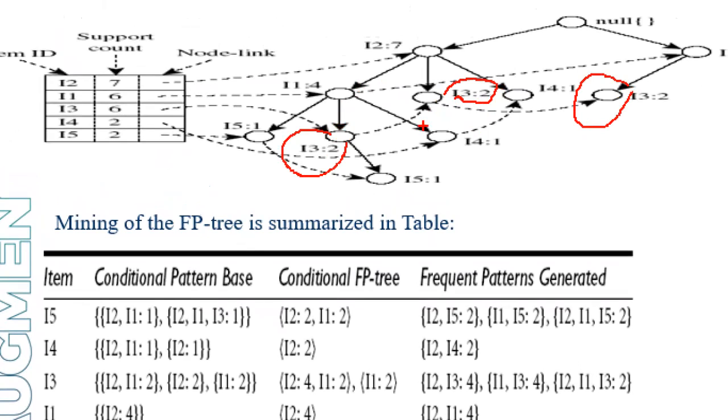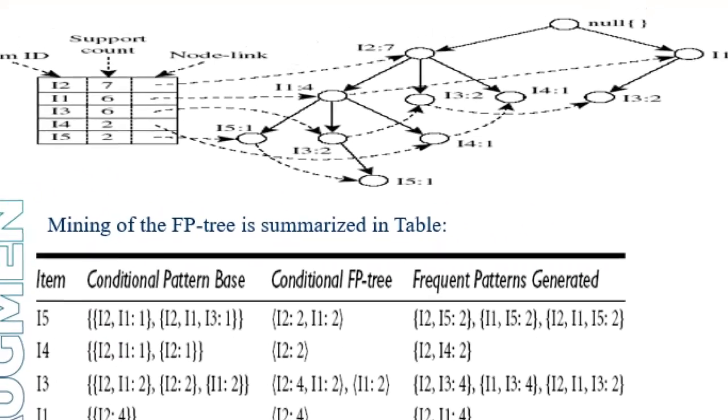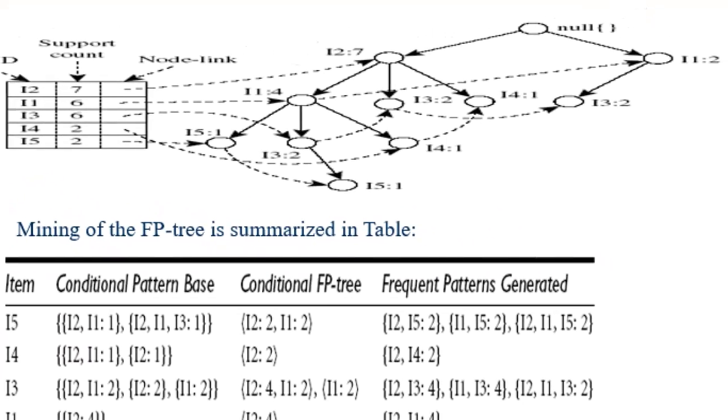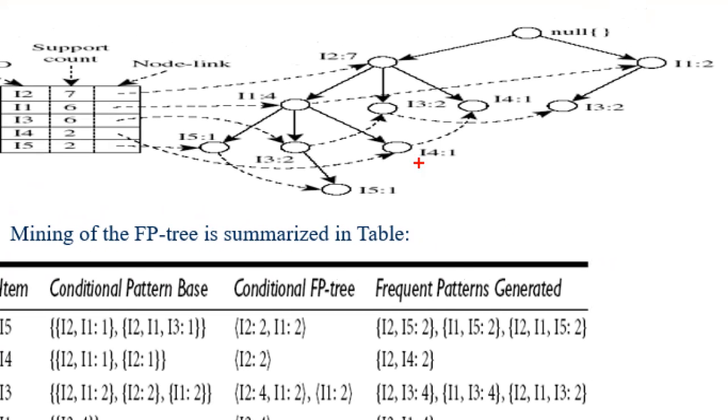We are having two I3 in the left subtree and another I3 in the right subtree.